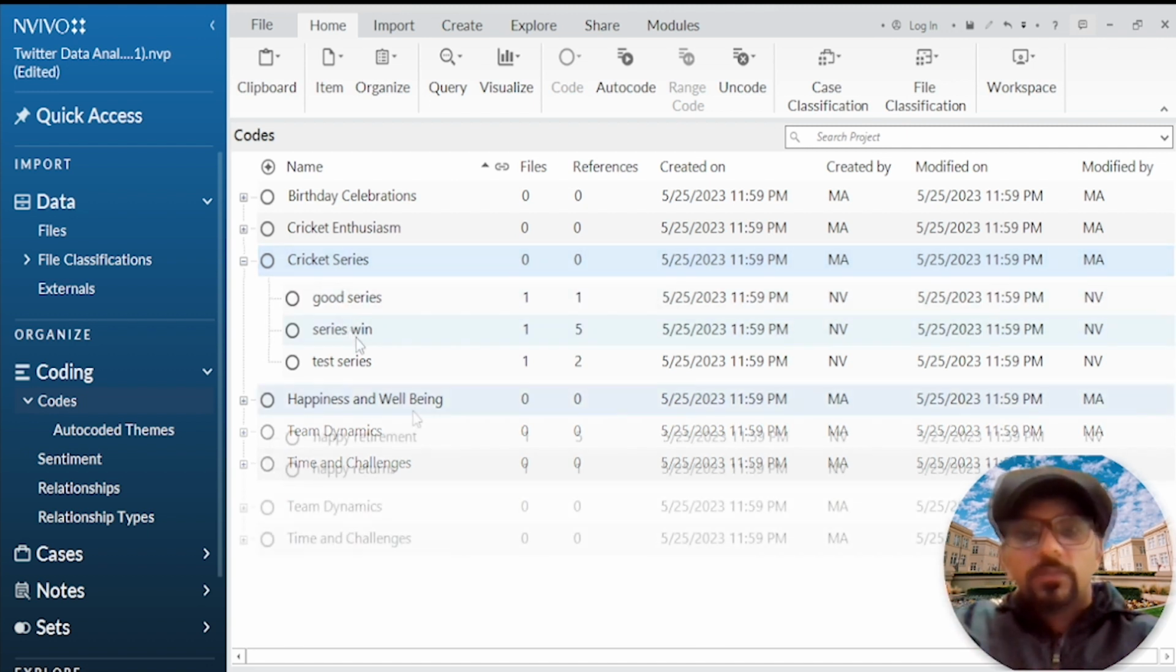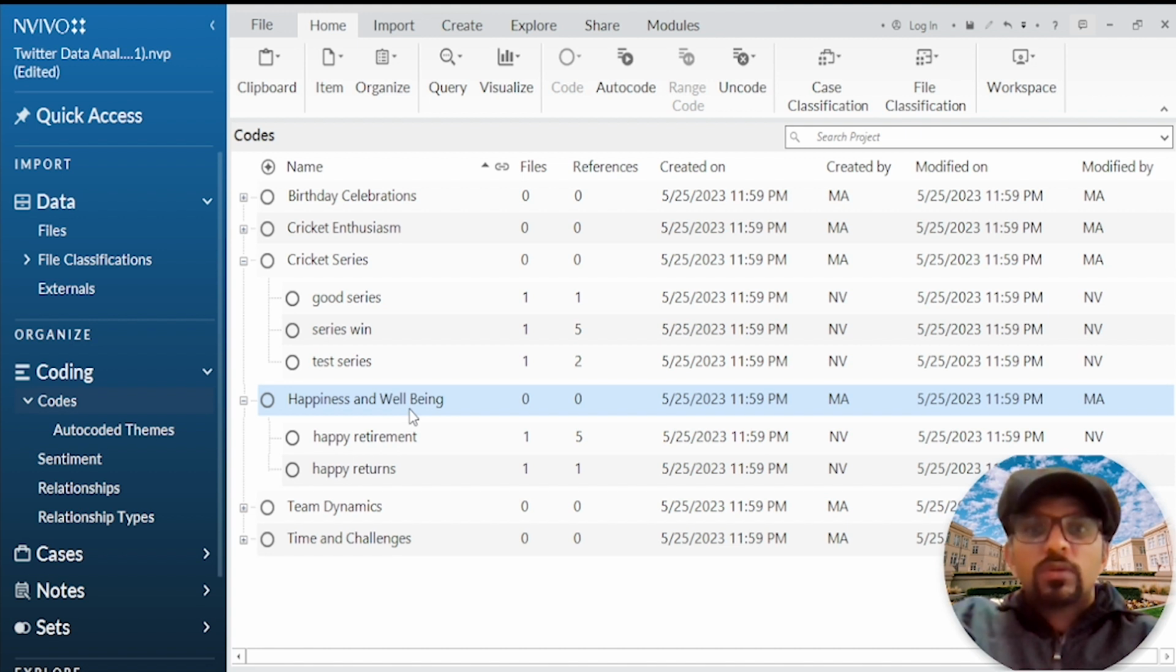Happiness and well-being, which focuses on expressions of happiness, positive sentiments, and well-wishing phrases. Automated themes like happy retirement and happy returns all convey different aspects of happiness and well-being. They were grouped under this theme to highlight the various ways people express happiness and well wishes or express positivity.